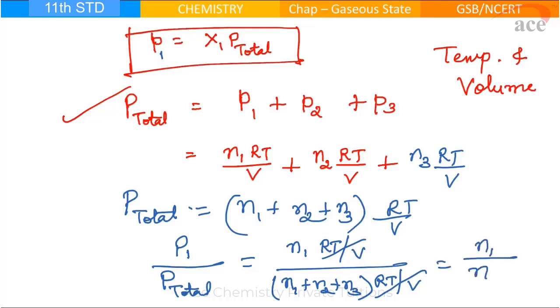N1 upon N. Why? Because this means total moles of all the gases present. So ultimately what is this? Mole fraction. So we got this formula. Now your question. Are we supposed to know the derivation? Just quickly go through it once but ultimately you have to memorize the formula. Okay, fine.